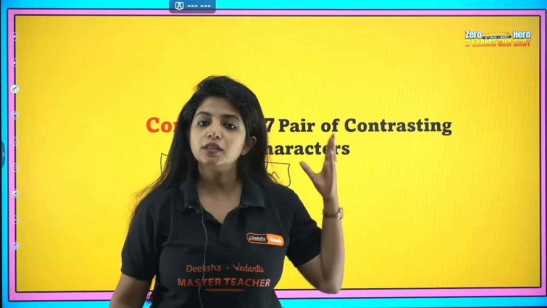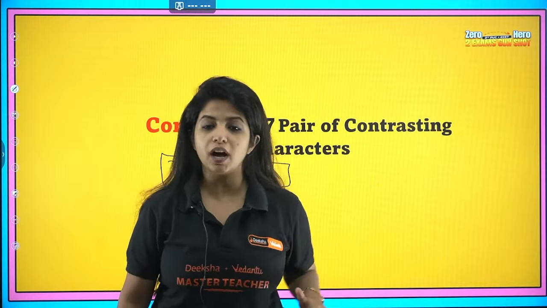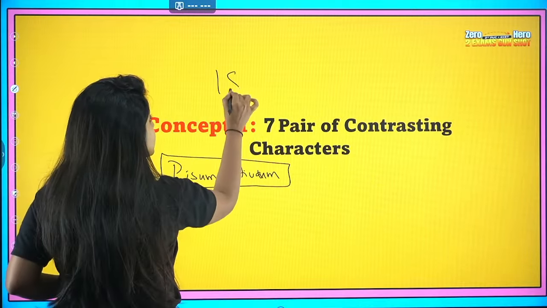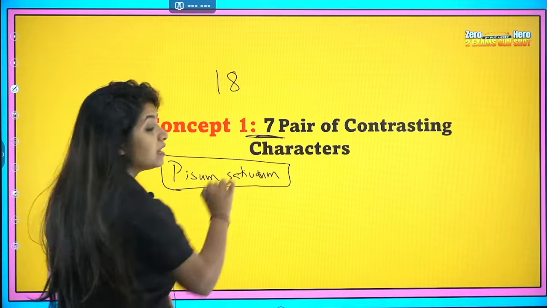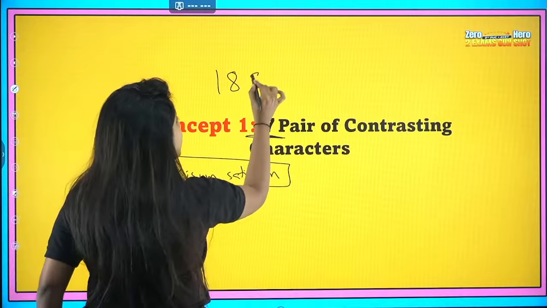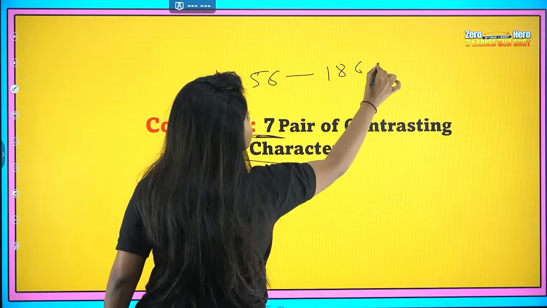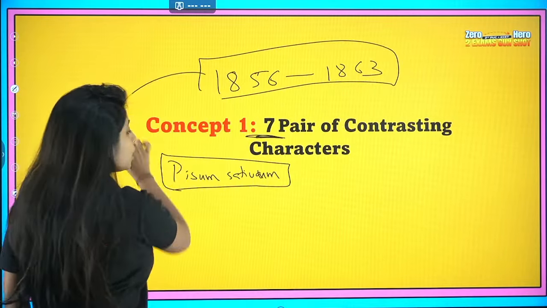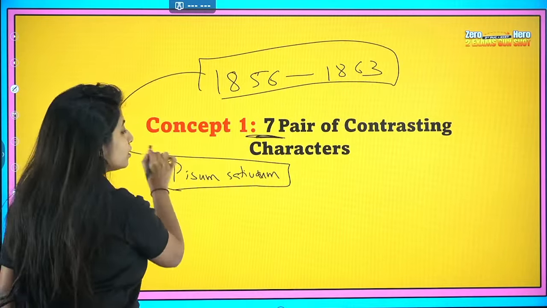This person was such a hard worker. He put 7 long years into it. From 1856 to 1863, he kept working on this plant, Pisum sativum, and that was not at all a small deal.